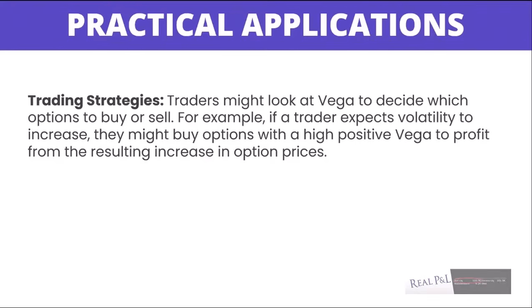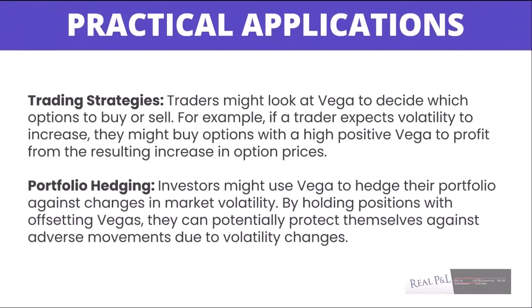Practical implications. Trading strategies: traders might look at Vega to decide which options to buy or sell. For example, if a trader expects volatility to increase, they might buy options with a higher positive Vega to profit from the resulting increase in the option prices. Portfolio hedging: investors might use Vega to hedge their portfolio against changes in market volatility. By holding positions with offsetting Vegas, they can potentially protect themselves against adverse movements due to volatility changes.